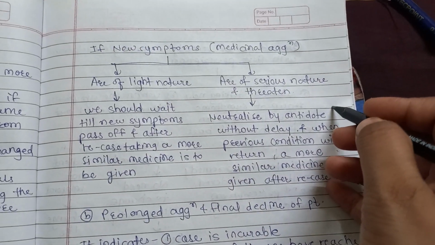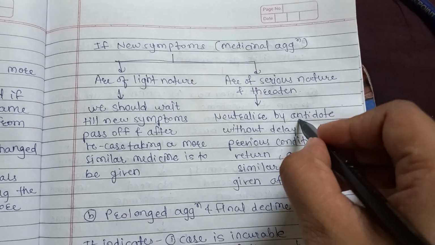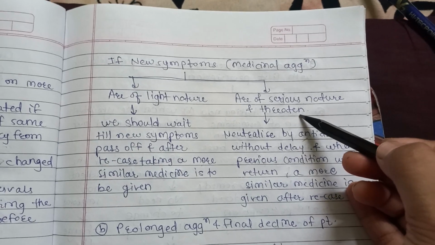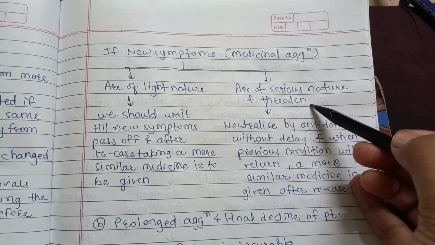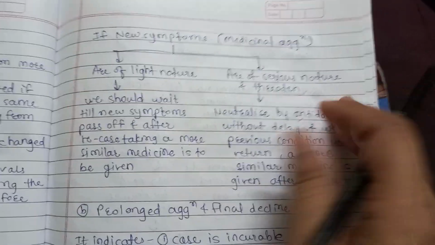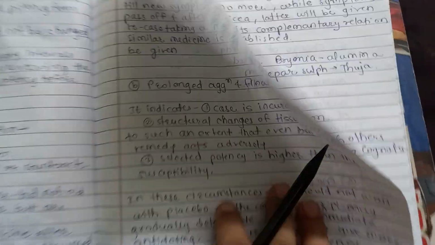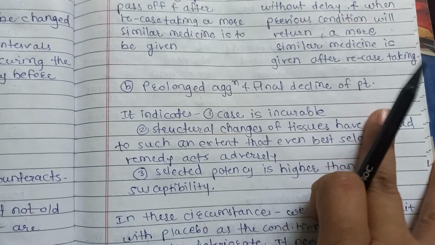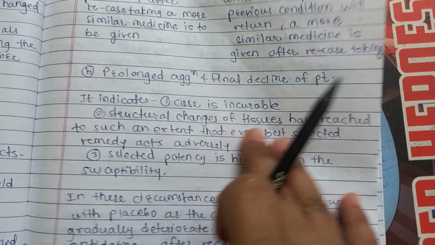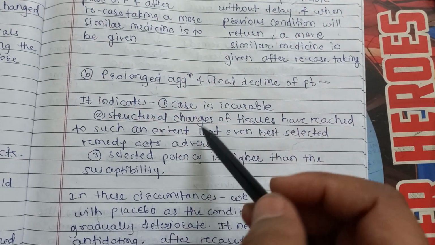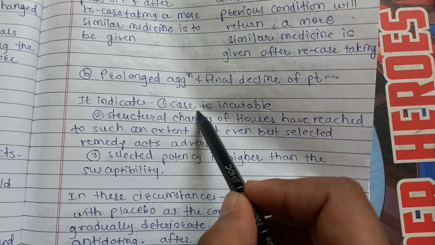So why do we have to antidote the case in case of serious nature and threatening medicinal aggravation? Because vital structural changes may occur due to the medicinal aggravation. Then if there is a prolonged aggravation and final decline of the patient, which is the first observation of Dr. King, it indicates that the case is incurable.